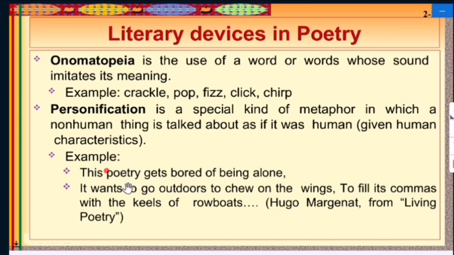For example, poetry gets bored of being alone. Poetry is a non-human thing, and a non-human thing never gets bored. But through personification, a non-human thing is talked about as if it was human.